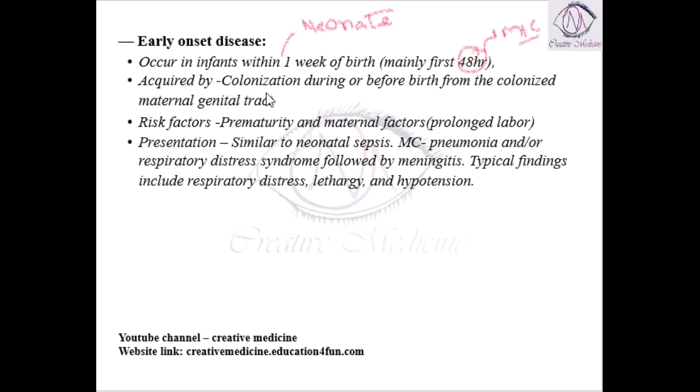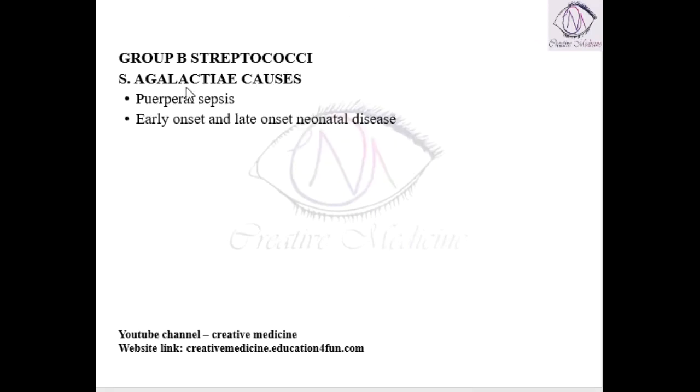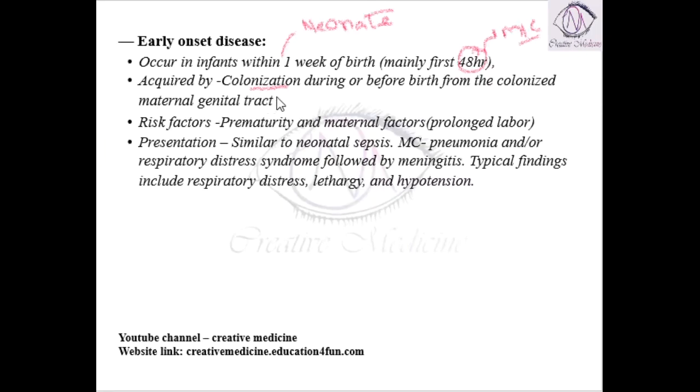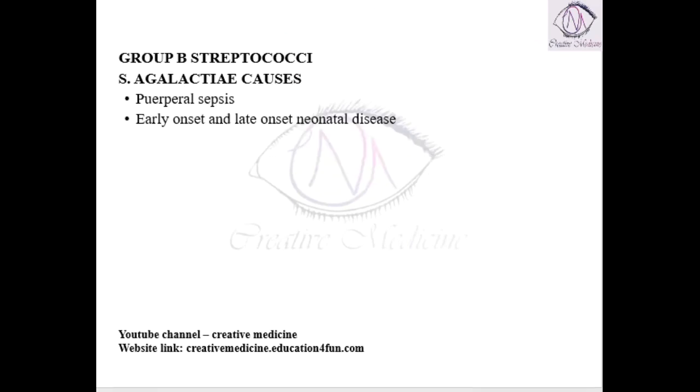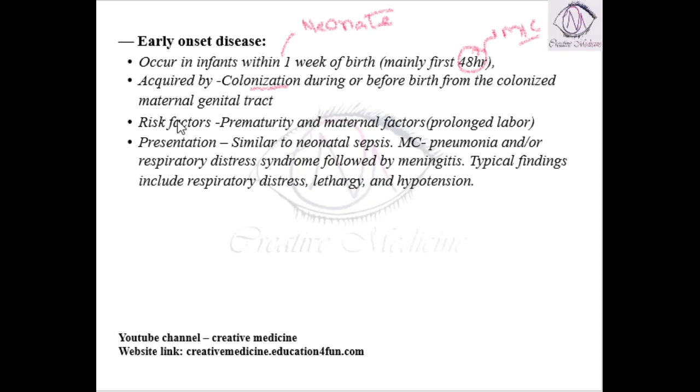So, this early onset disease is mainly acquired by colonization during or before birth, from the maternal genital tract. See, this Streptococcus agalactiae may be present in the maternal genital tract. So if it is present in the maternal genital tract during birth, unknowingly the child might inhale it or come in contact with this Streptococcus agalactiae, resulting in this early onset disease. The main risk factors of this early onset disease are prematurity and maternal factors, especially prolonged labor or prematurity.